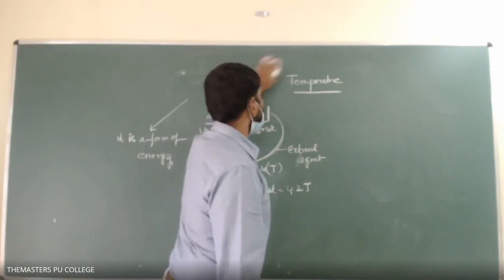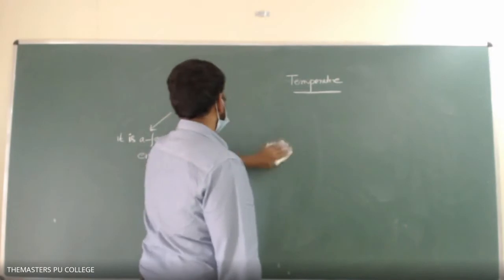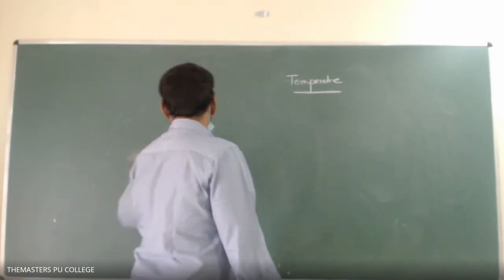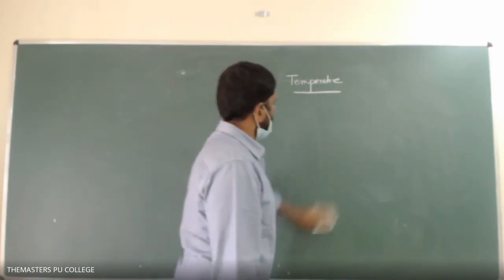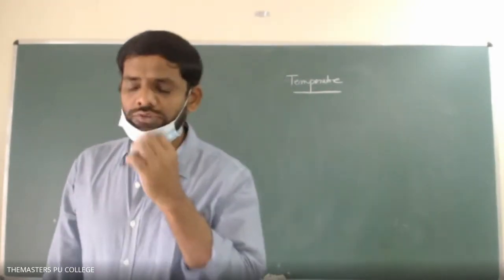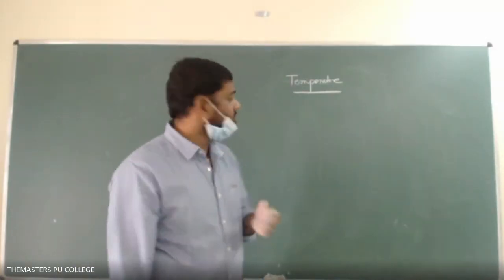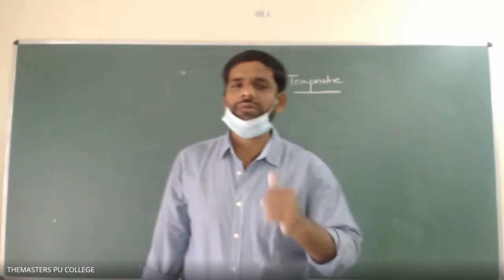So next, temperature. What does it mean by temperature? Temperature means the degree of hotness or coldness. It can also tell the ability to transfer heat.